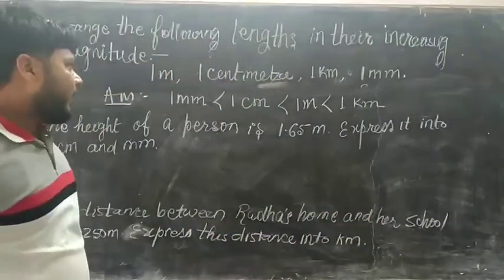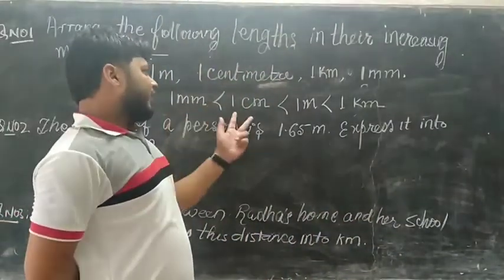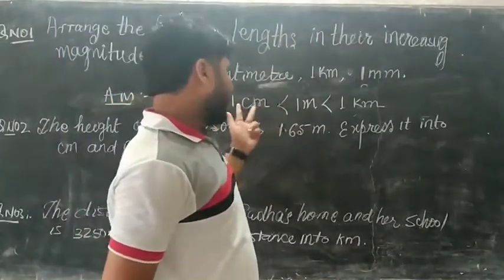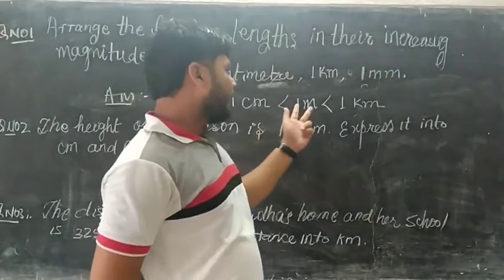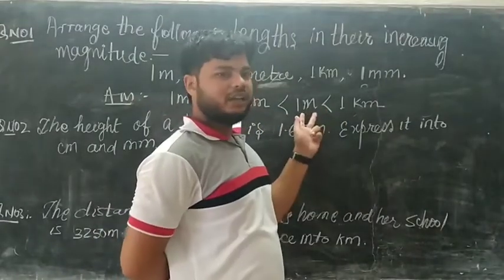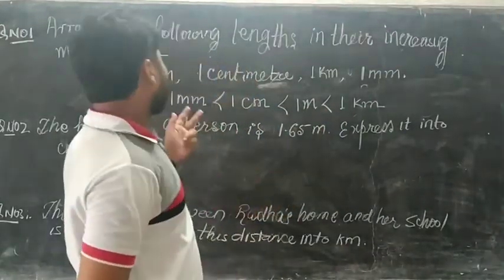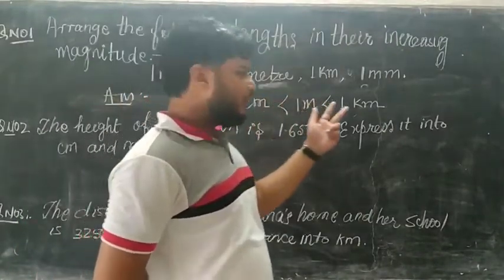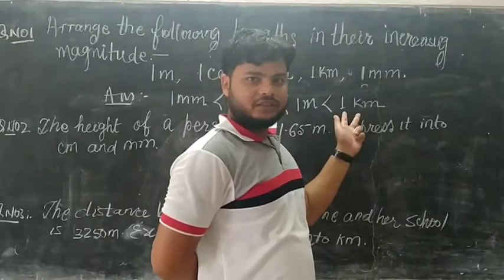Here 1 millimeter is smaller than centimeter, 1 centimeter is smaller than meter, and 1 meter is smaller than kilometer. So the smallest unit of measurement is millimeter and the biggest unit is kilometer.